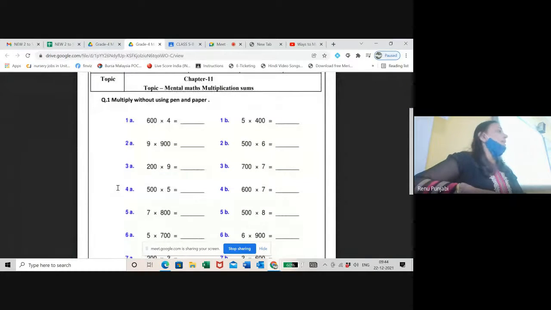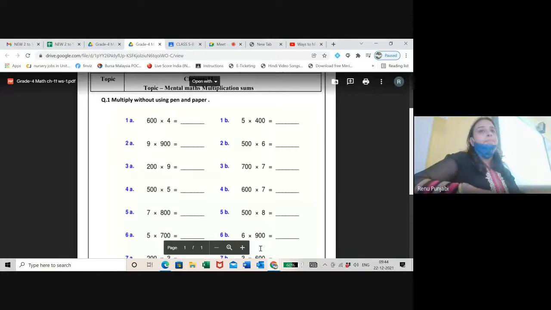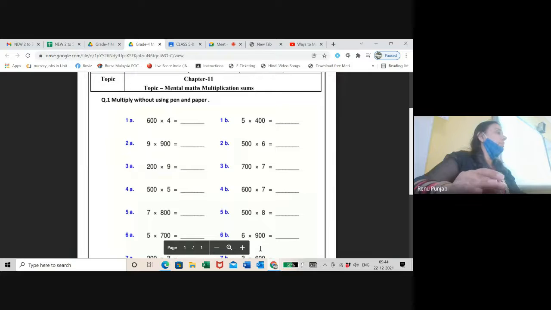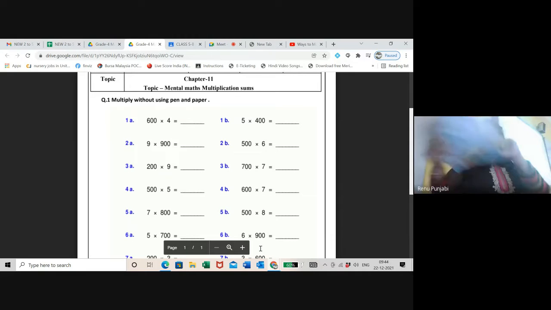These are some mental maths multiplication questions. Is this visible to everyone, the online and the offline students? In this, there is no need to use the long method. There is an easy method, students, which, wait a minute.